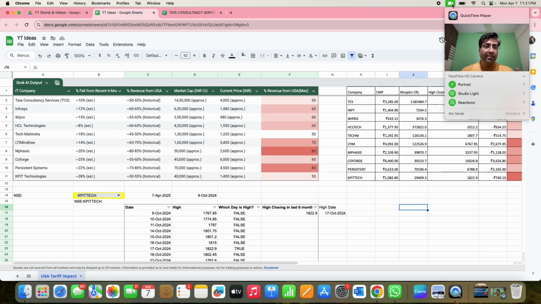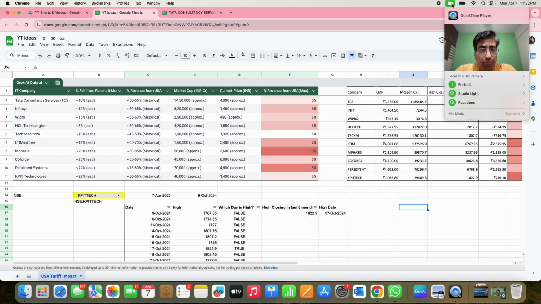Hello, guys. I am Anant, and today I'm doing some kind of correlation between the IT companies which earn a major part of their revenue from the US and the percentage drop in their stock price. I want to see this. I got this thought, and I'm doing it in a Google Sheet.